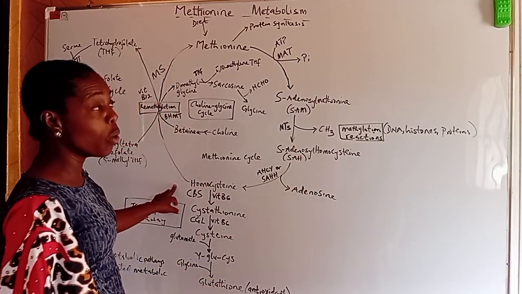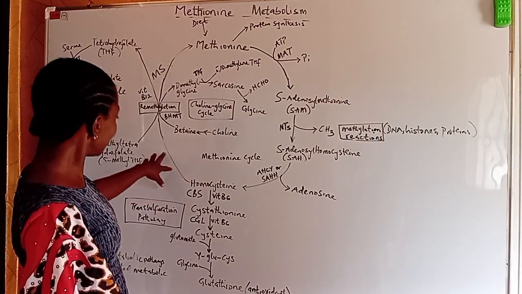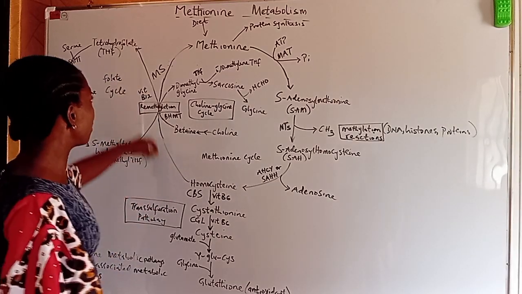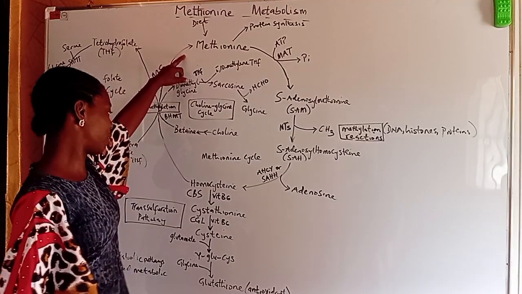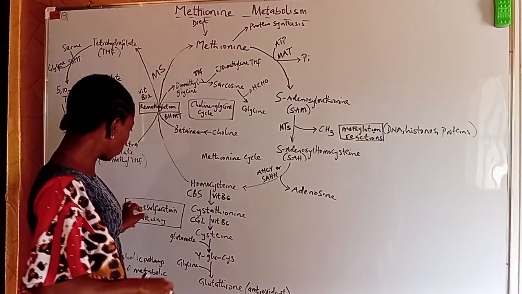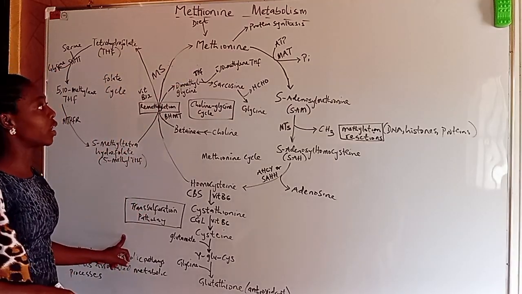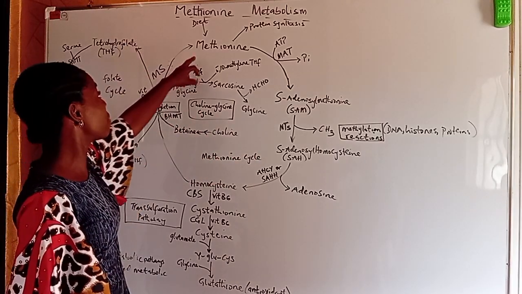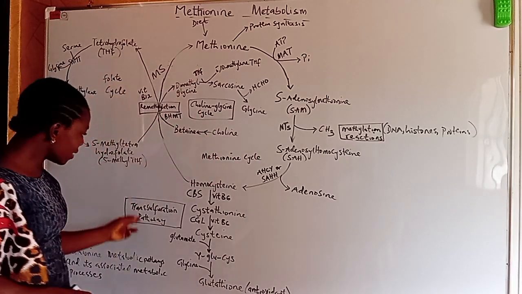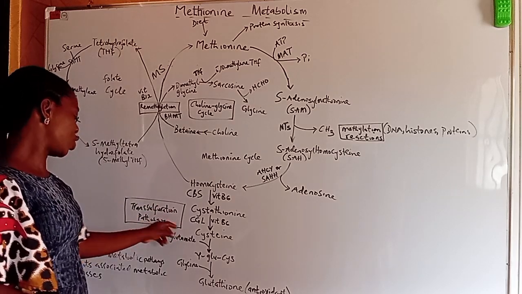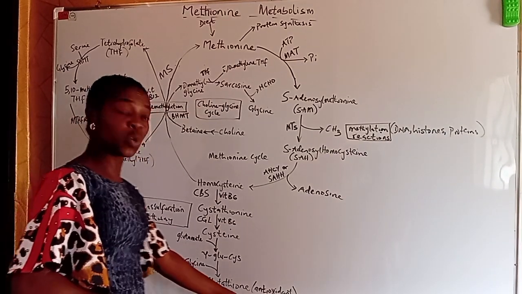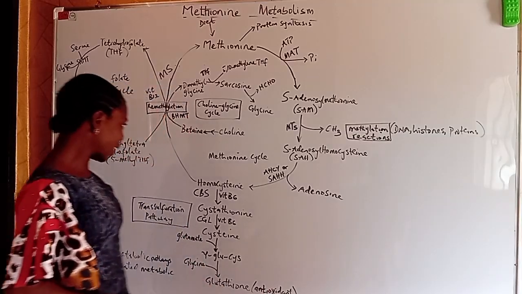Now, homocysteine can go through various pathways. It can either be remethylated to give methionine, or it can go through the transsulfuration pathway. So either it takes the methionine cycle pathway to be converted back to methionine, or it enters the transsulfuration pathway to produce glutathione, a tripeptide molecule that is notorious as an antioxidant molecule.